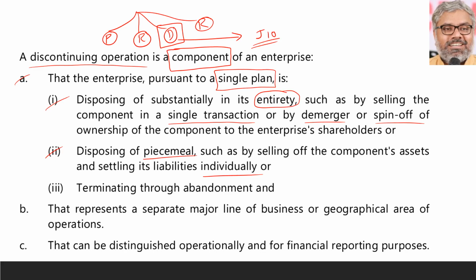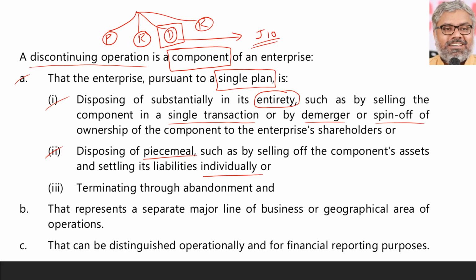As I told already, this standard is more of a theoretical standard. The majority of organizations normally will not have any such situation where they have to do something according to AS 24. Every organization will have some discontinuing operation or what? How will it have? Sometimes it may have. If it has, then what is a discontinuing operation? They should know. That is why the definition of discontinuing operation has been given like this.